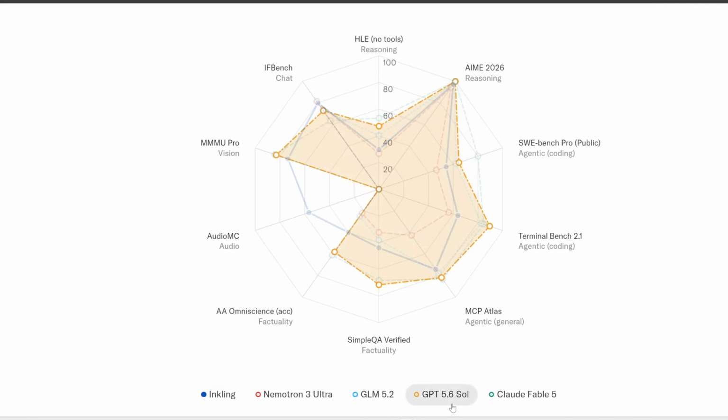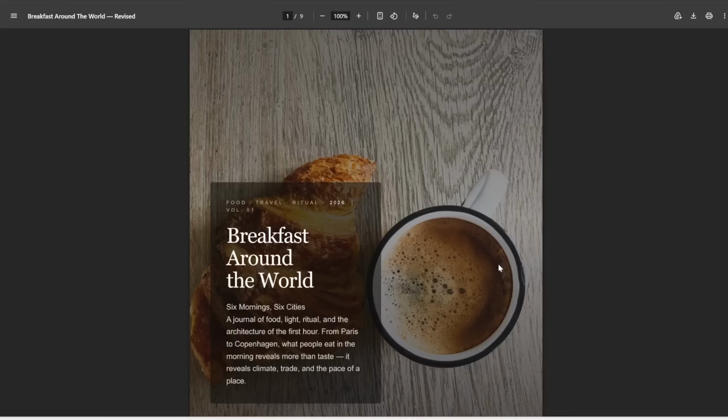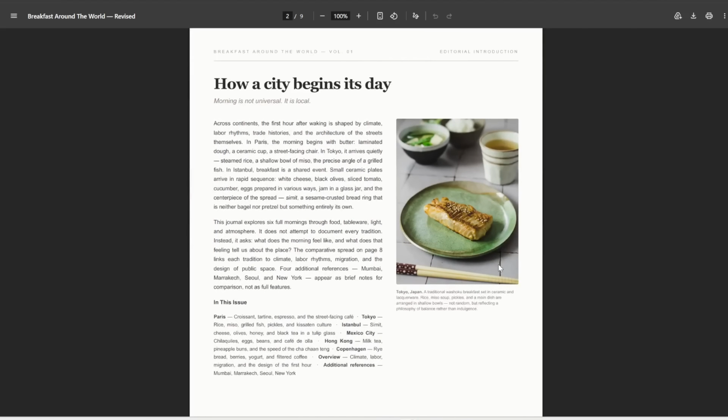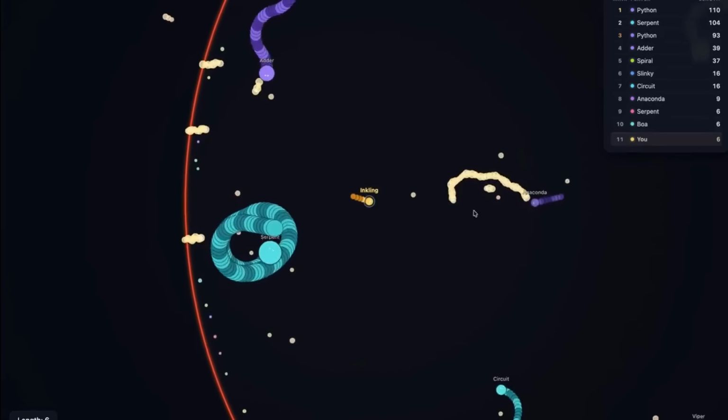Same with GPT 5.6 Soul, it doesn't really have audio, and also the same with Claude Fable 5. If you look at its performance in this design arena, then it's also pretty decent. Here are some PDFs that it has coded up. You can see this looks very professional and the layout is also very nice. Or here's a multiplayer snake game that it has coded up.